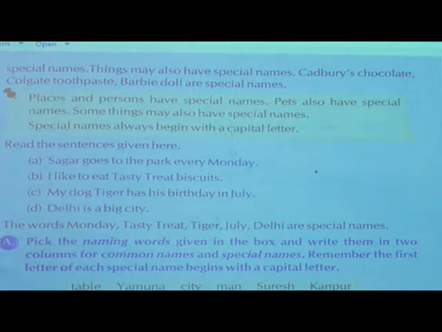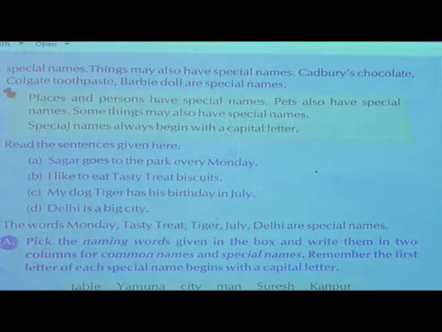Now we have studied in the previous topic also of sentences, statements. Whenever the sentence begins, it begins with a capital letter and ends with a full stop. In the same way, here also we can see that special names every time begin with a capital letter. Places and persons have special names. Pets also have special names. Some things may also have special names.